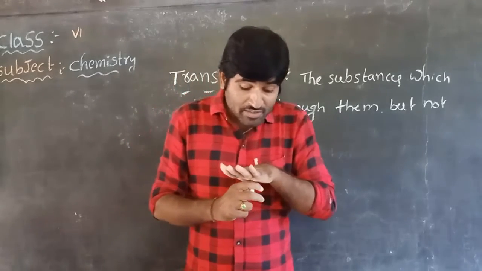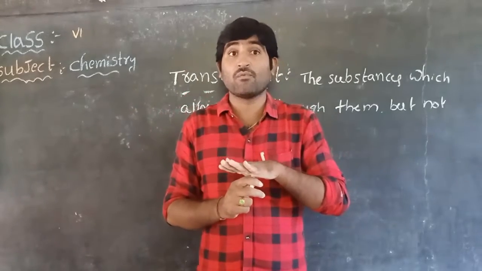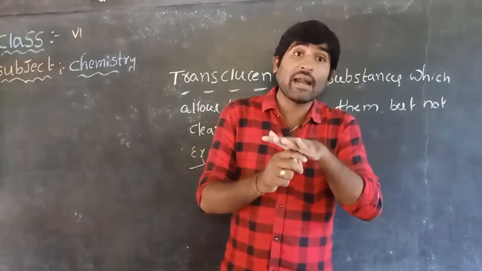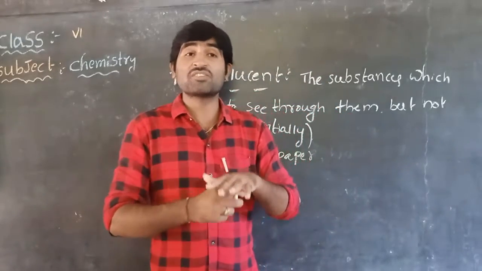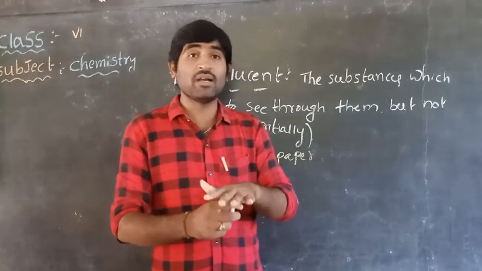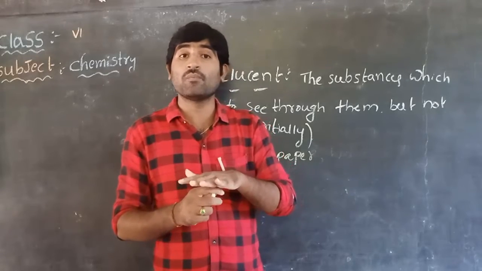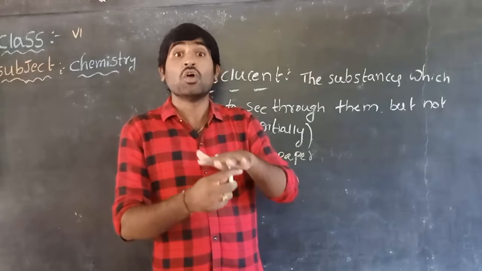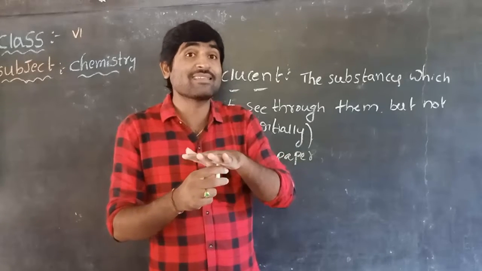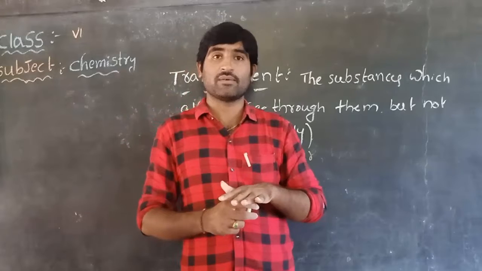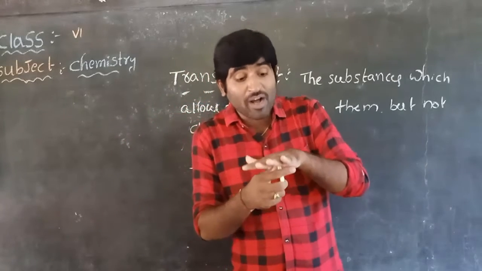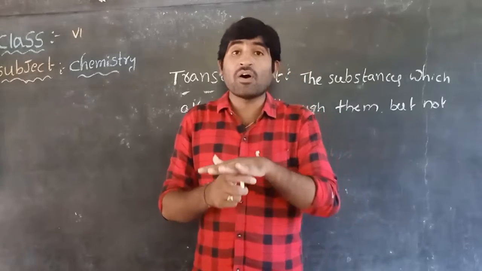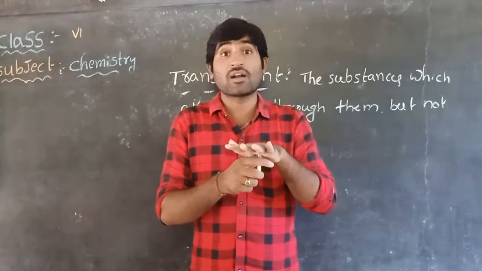Observe the other side of the palm, whether the light appears on the other side of the hand or not. Based on this, you say whether it is transparent, translucent or opaque. When you switch on the torch, our hand appears like a translucent object because the light is passing through the palm, but the passing is not clear.